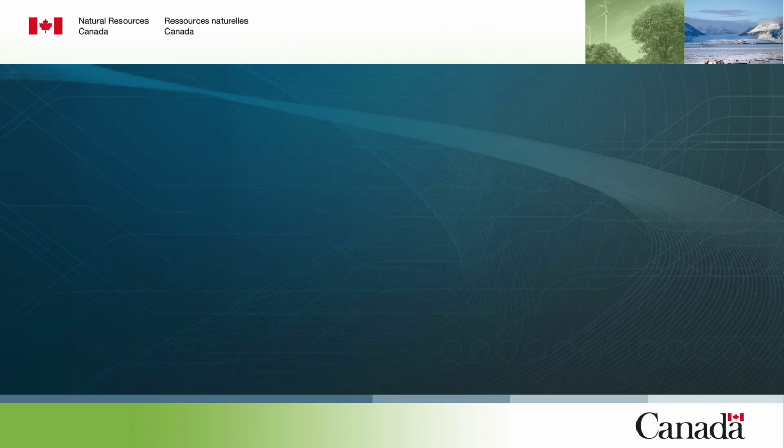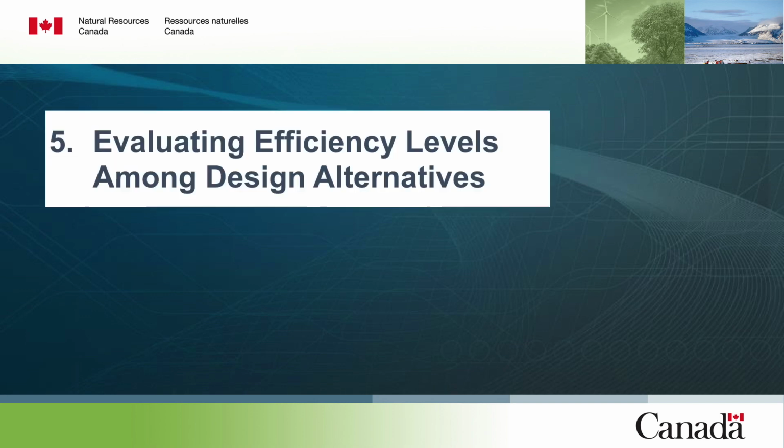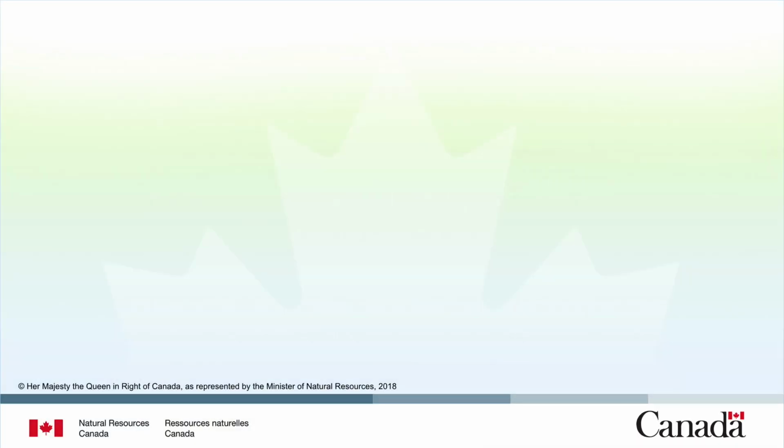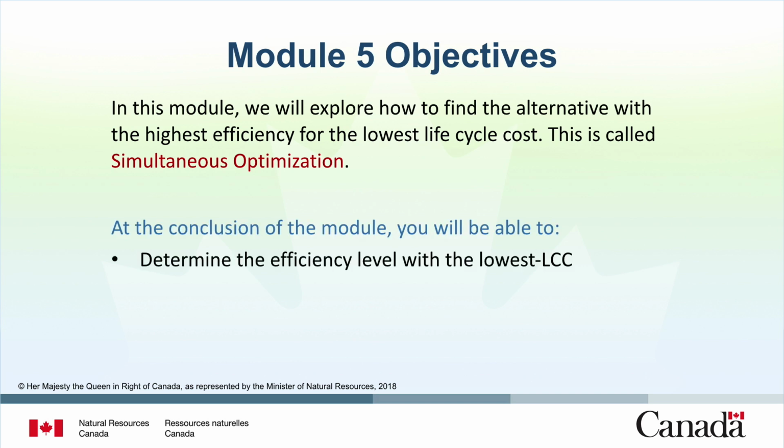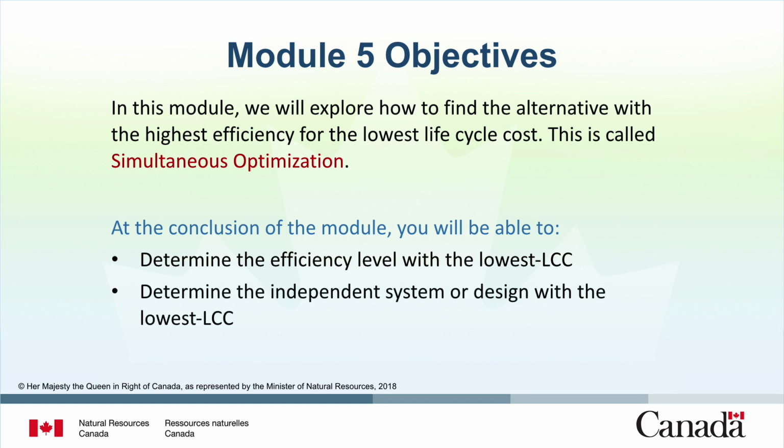That concludes Module 4. In Module 5, we will learn how to evaluate different efficiency levels among design alternatives. In this module, we will explore how to find the alternative with the highest efficiency for the lowest life cycle cost. This is called simultaneous optimization. We will use 3 examples to illustrate the concept. At the conclusion of the module, you will be able to determine the efficiency level with the lowest LCC, determine the independent system or design with the lowest LCC, and evaluate interdependent systems to minimize LCC.